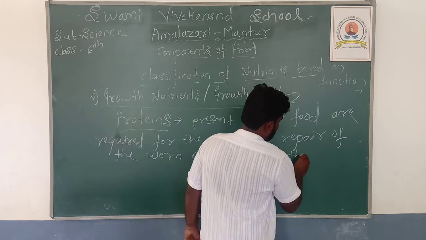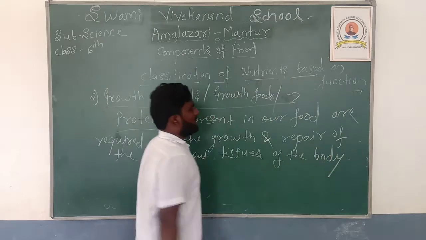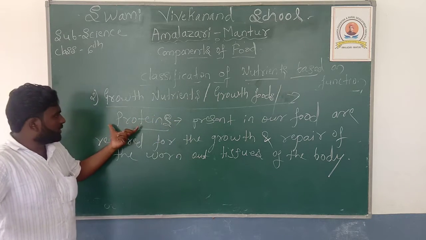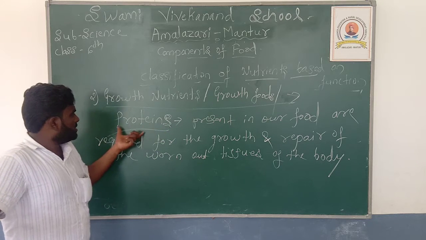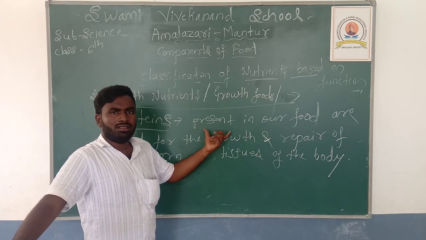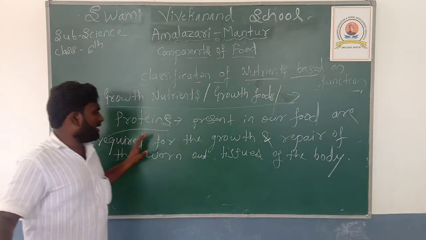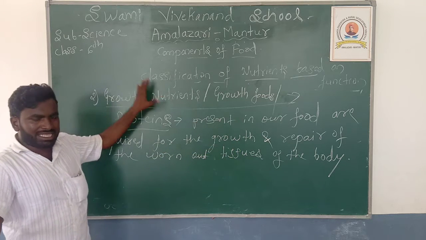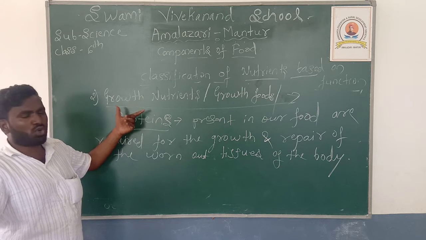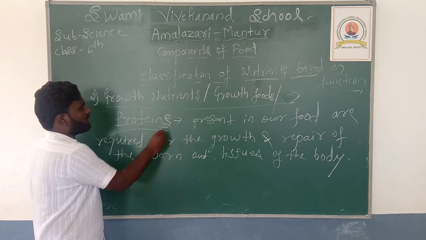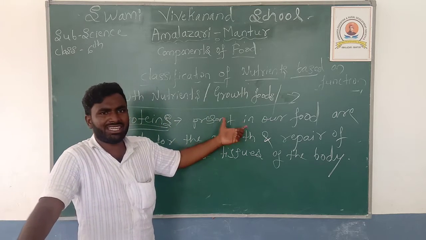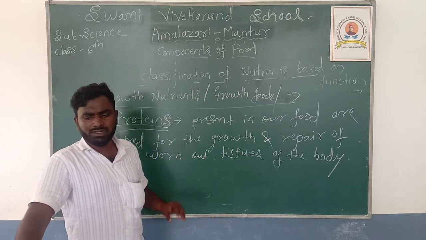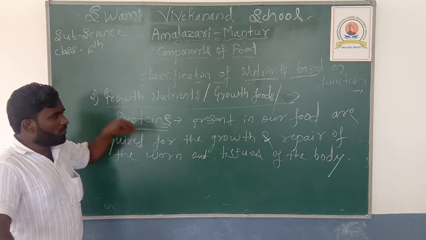Okay, so this is our second classification of nutrients. In that, growth nutrients are the growth foods. Proteins are the growth nutrients. The proteins that are present in our food are required for the growth and the repair of the worn out tissues of the body. So then, what are the examples for the food which contains the proteins?